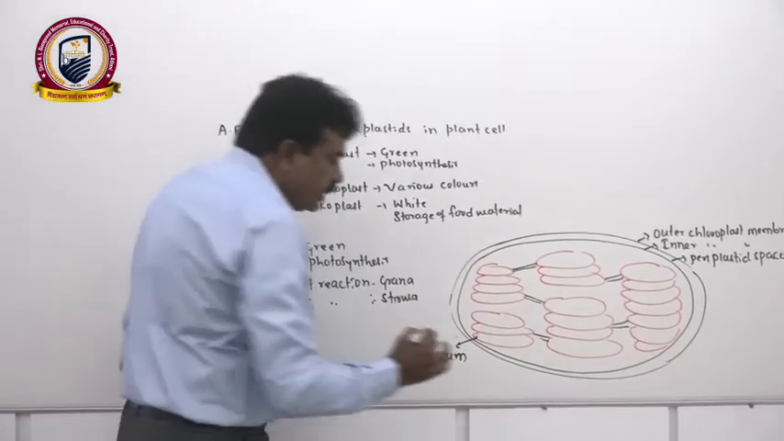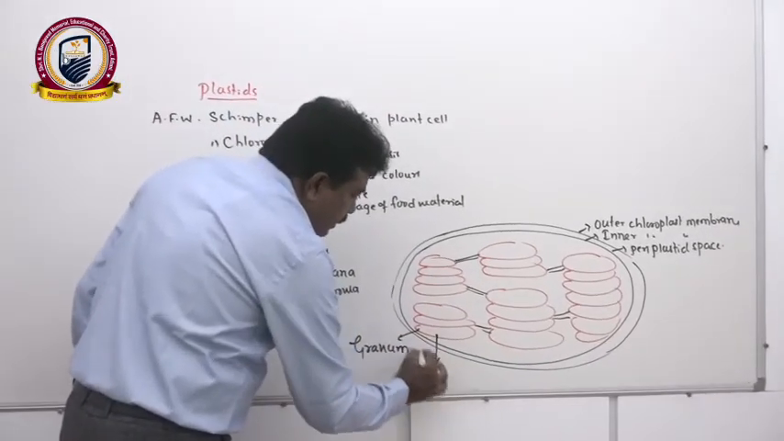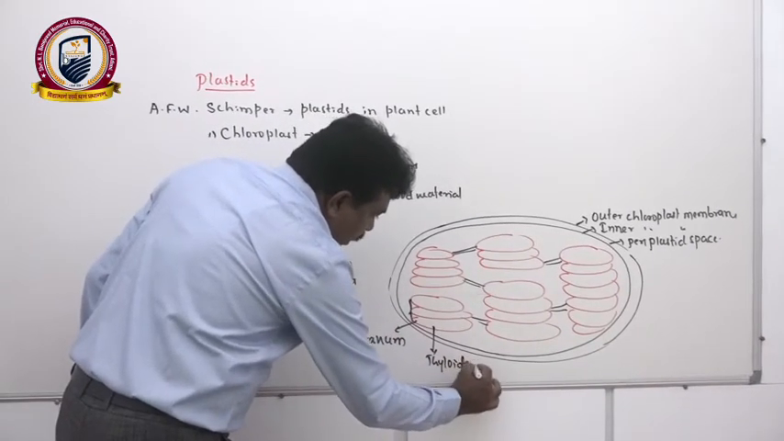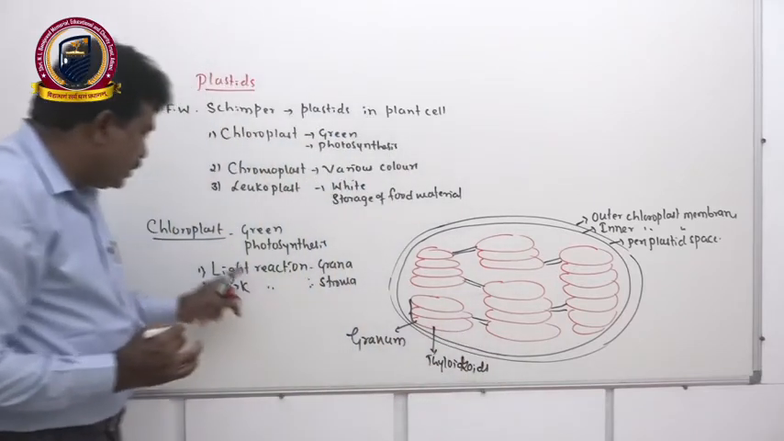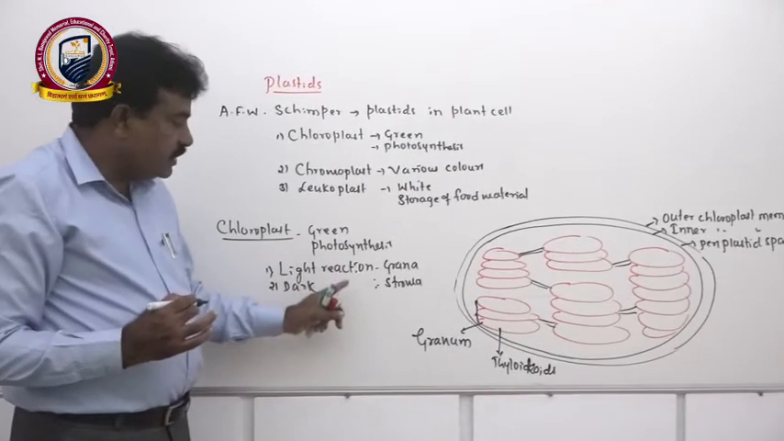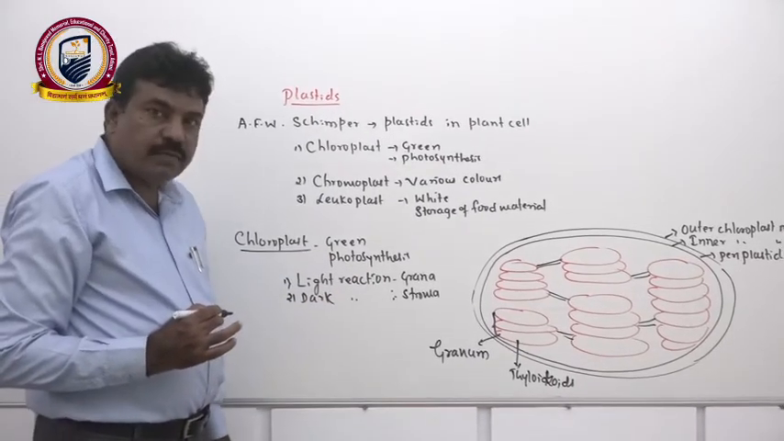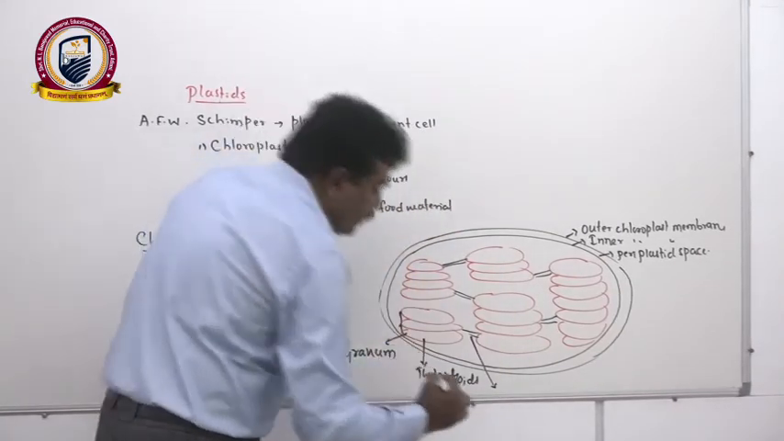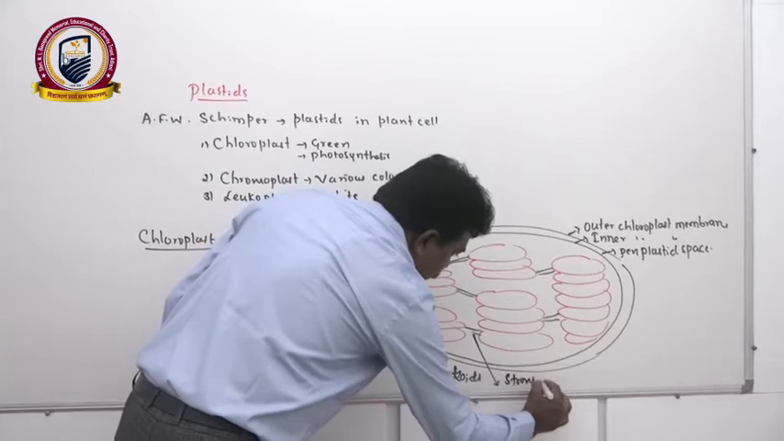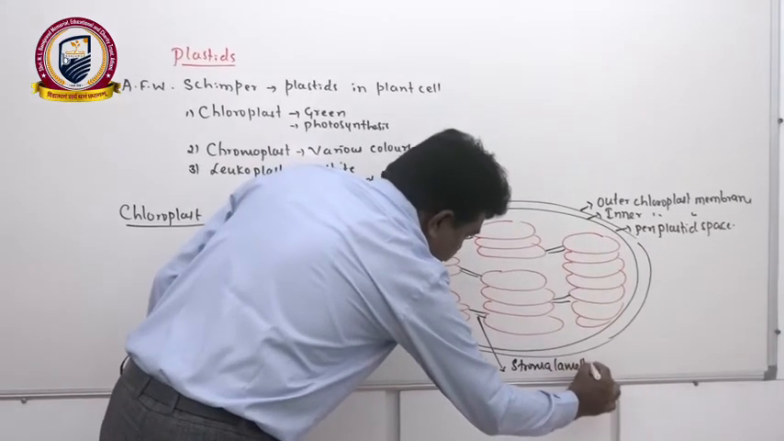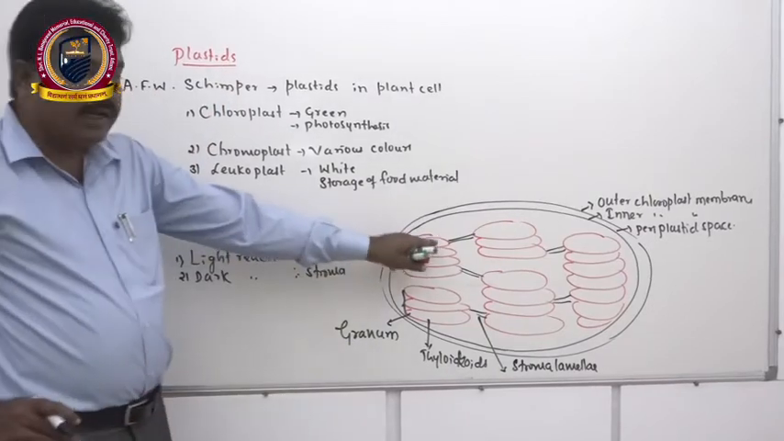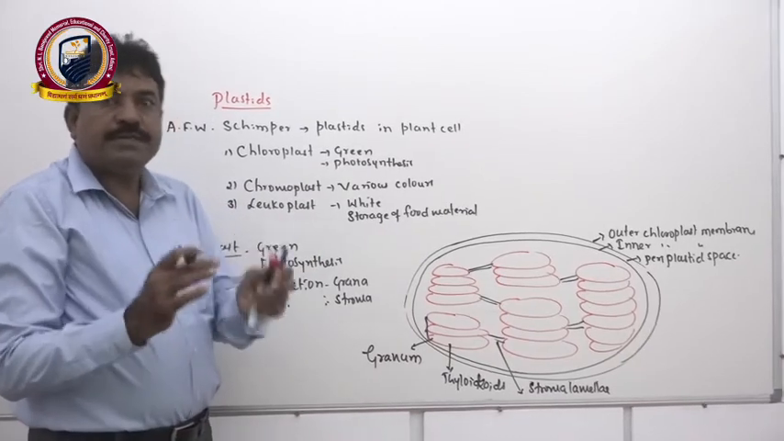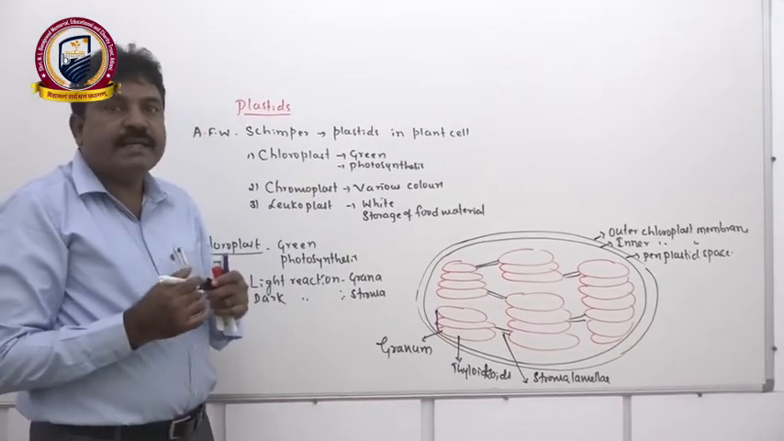Each granum generally has disc-like structures called thylakoids. In thylakoids we have chlorophyll molecules, hence the light reaction takes place in the grana of the chloroplast. All these grana are linked to each other by means of stroma lamellae, a membranous structure which links one granum with another granum. Therefore all the grana present in the chloroplast are held intact.